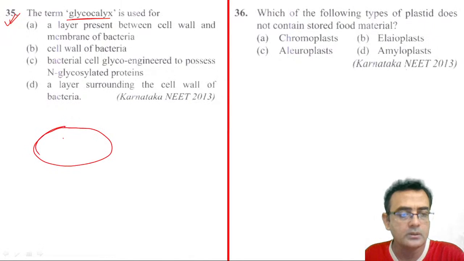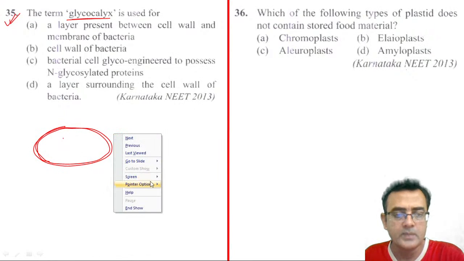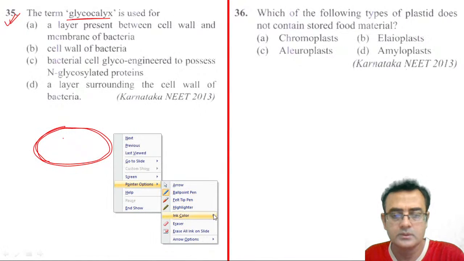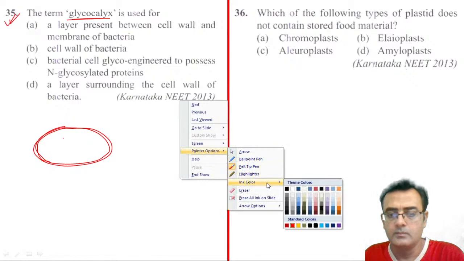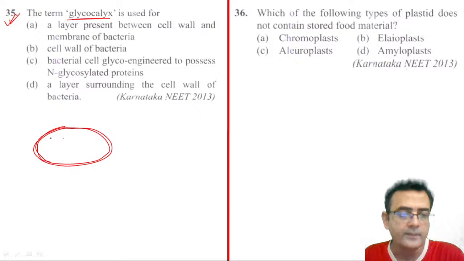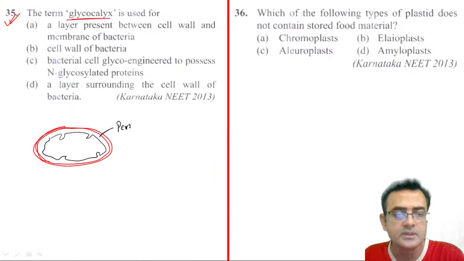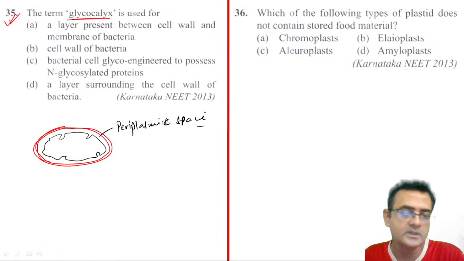Suppose this is the cell wall. I am making a bit thick cell wall, right? This is the cell wall, and in another color I am making here, black color, the cell membrane, right? So cell membrane, and these are the mesosomes, right? And the space between the cell wall and cell membrane is called the periplasmic space, right?